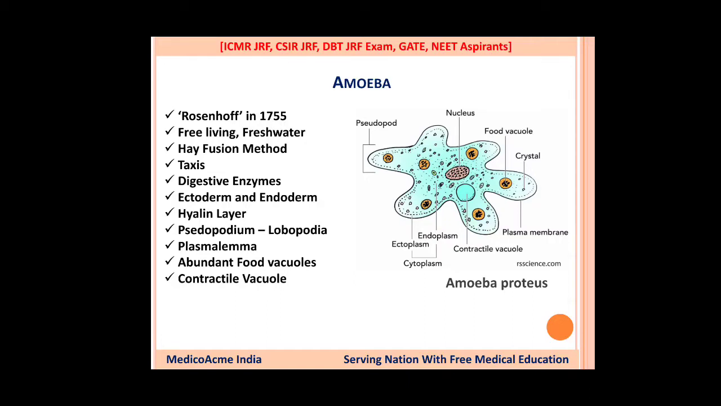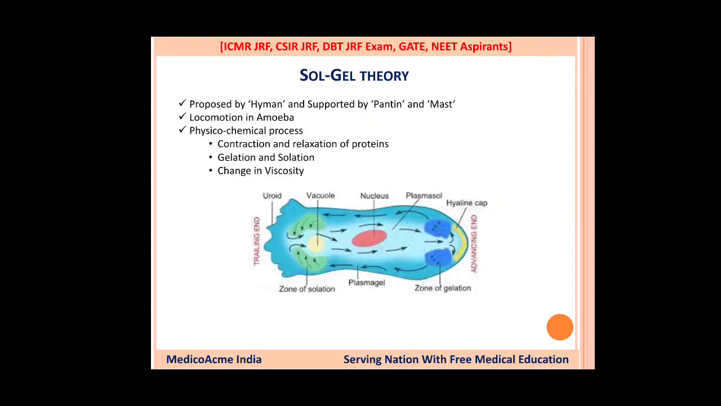So let's move toward the sol-gel theory. What does the sol-gel theory say? The sol-gel theory was first proposed by Hyman, and it was supported by Pantin and Mast. See, when you are indulged in research, the same research is often going on in parallel in many universities or many labs.